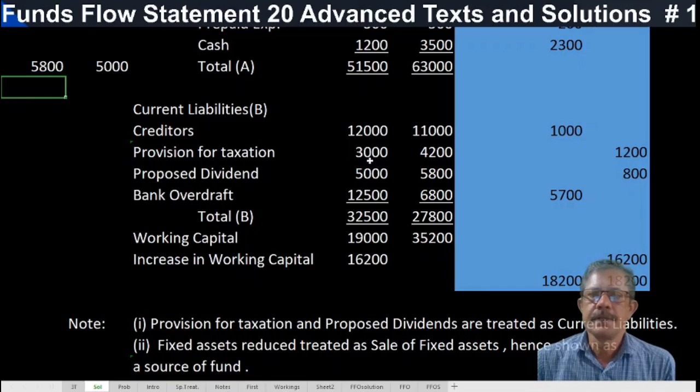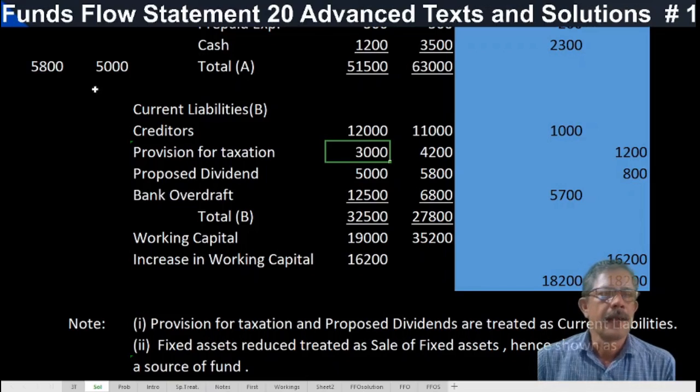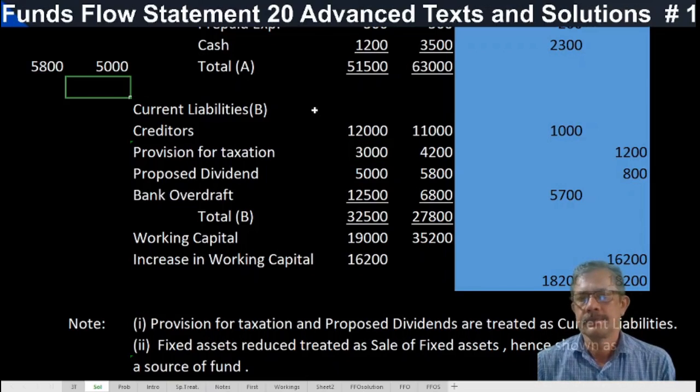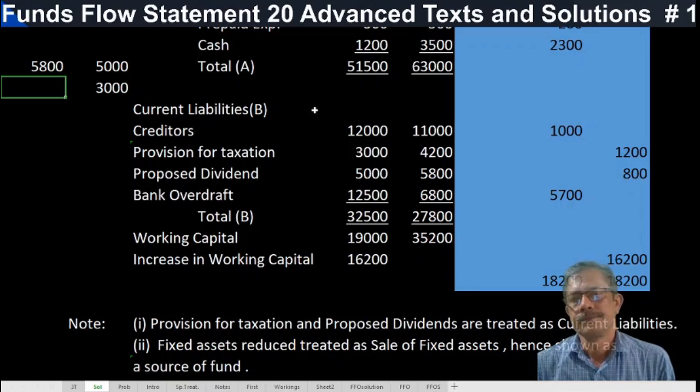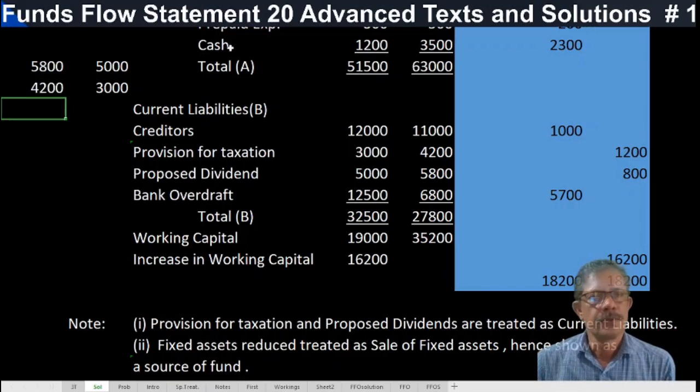Provision for taxation, 3,000, is shown as an application, assumed paid. And this 4,200 will be shown as a source because it is added to the funds from operation. So 5,800 plus 4,200, how much? 10,000. 10,000 source comes. Only 8,000 application.